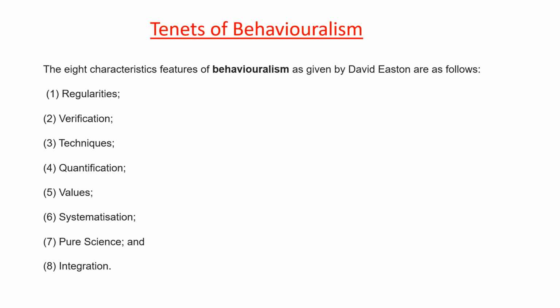Now you should also know about the eight characteristic features of behavioralism given by David Easton. First is regularities, then verification, techniques, quantification, values, systematization, pure science, and integration.